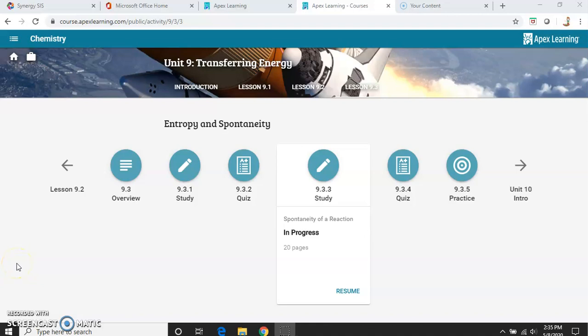Welcome to week 6 of this Apex Learning, where we are focusing on 9.3.3, the spontaneity of a reaction. It's actually the last section of Unit 9 that we will focus on this week.